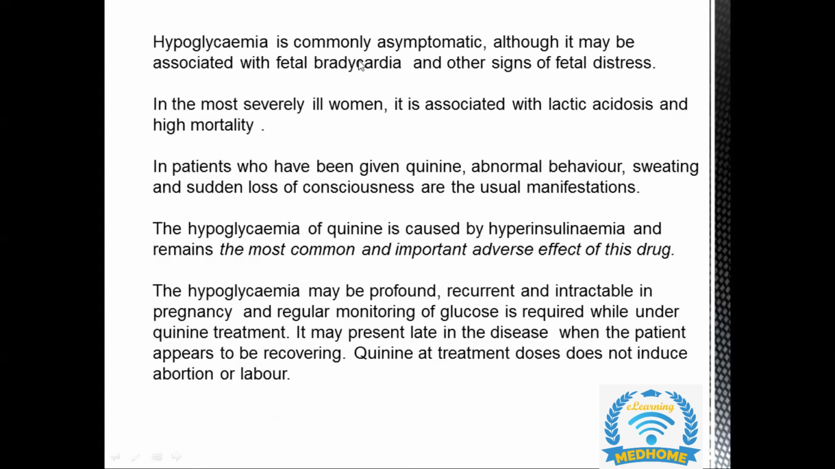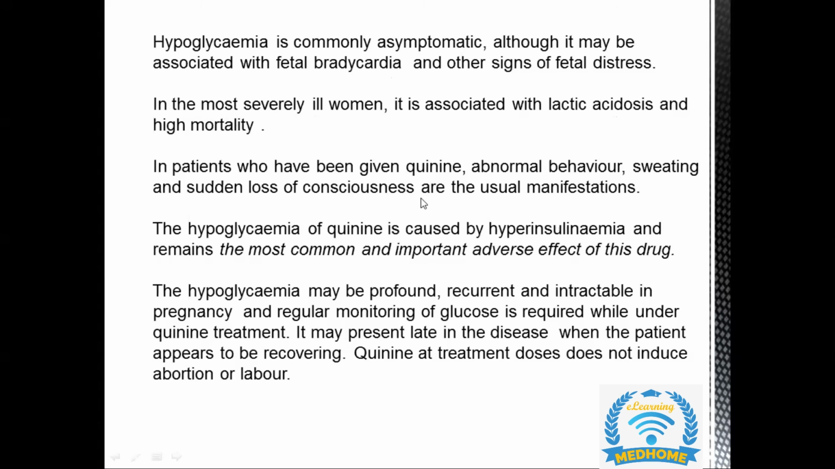Hypoglycemia is commonly asymptomatic, although it may be associated with fetal bradycardia on the CTG, along with signs of fetal distress for the baby. We have always been studying that the most severely ill woman is associated with lactic acidosis and high mortality. In patients who have been given quinine, abnormal behavior, sweating, and sudden loss of consciousness are the usual manifestations that can happen.